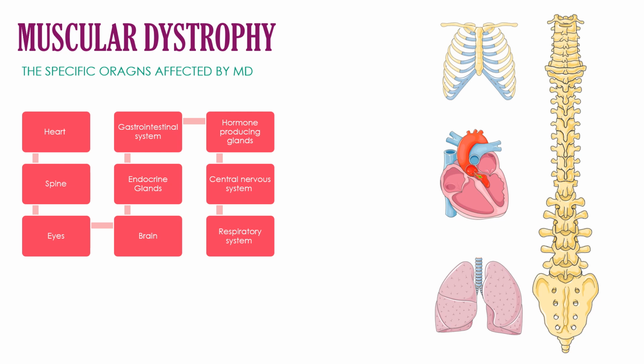The specific organs affected by muscular dystrophy are the heart, spine, eyes, brain, endocrine glands, gastrointestinal system, hormone-producing glands, central nervous system, and the respiratory system.